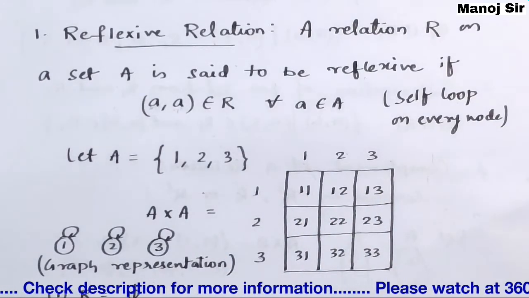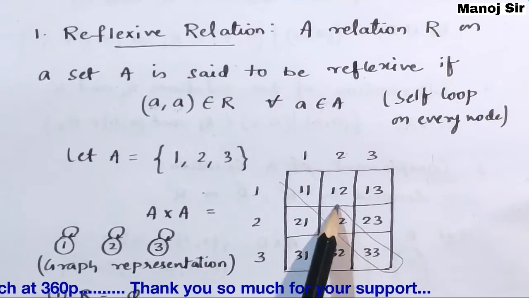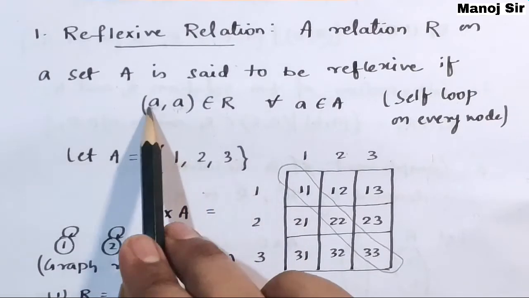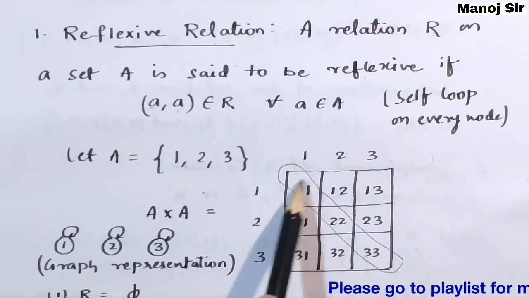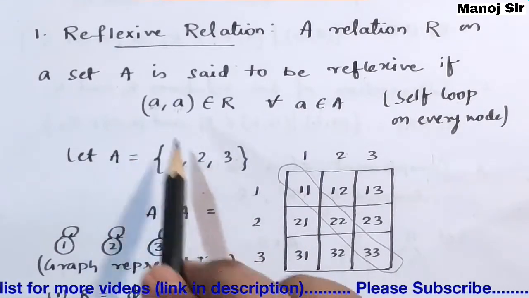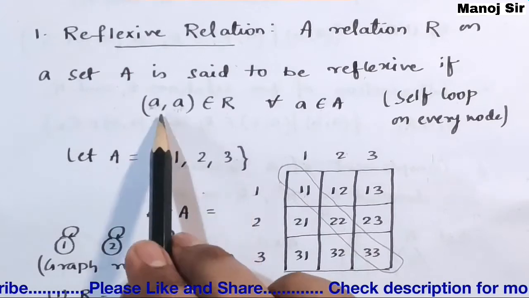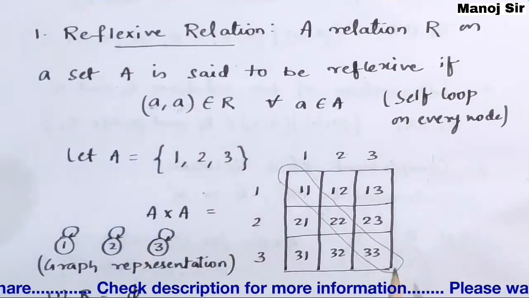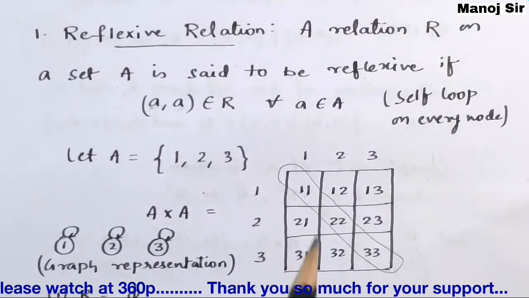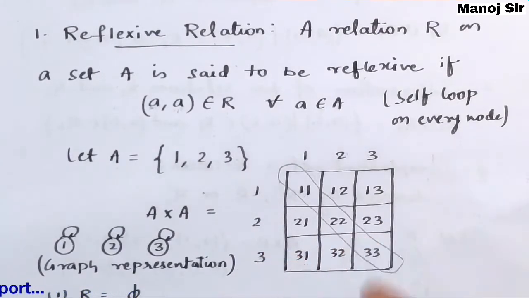So if you see the diagonal elements, that is 1 1, 2 2 and 3 3, these all are reflexive pairs. The numbers are repeated. If you put a equals 1 here, then you will get (1, 1), that is this pair, which is my reflexive pair. Again, if a equals 2, then this should be (2, 2), that is this reflexive pair. If you put a equals 3 here, it should be (3, 3), and this is also my reflexive pair. If in any relation all the reflexive pairs are present, then only we can say that relation is a reflexive relation.